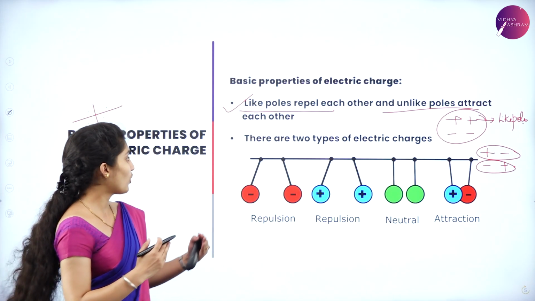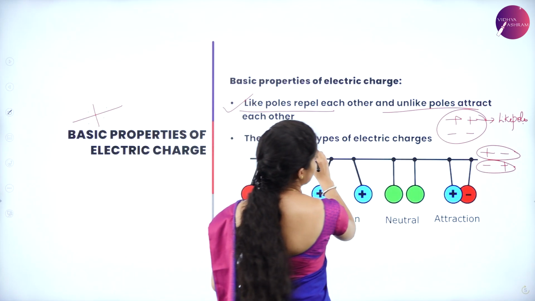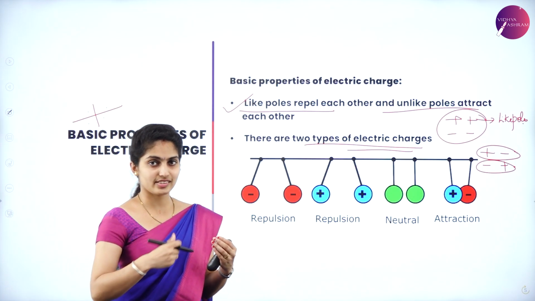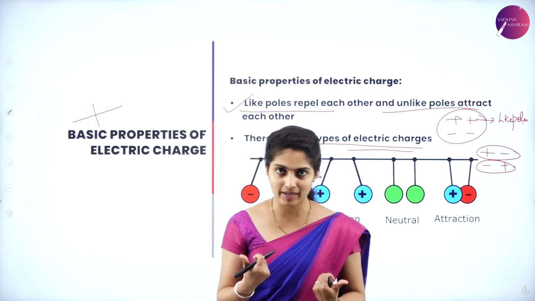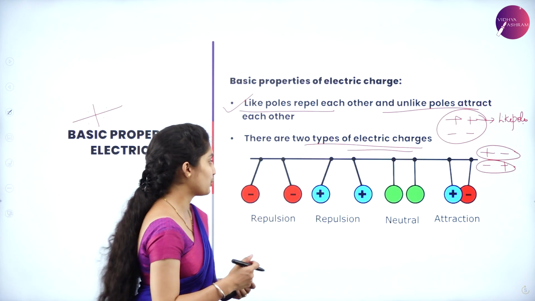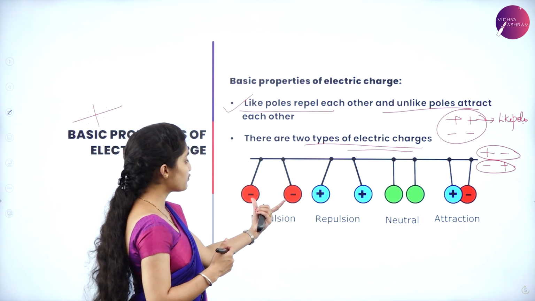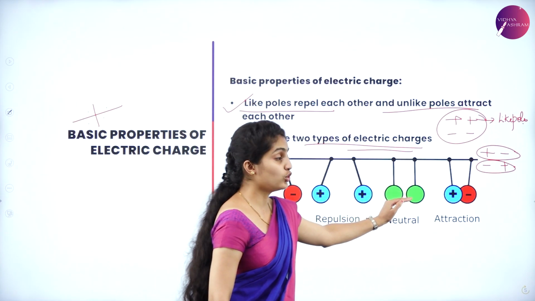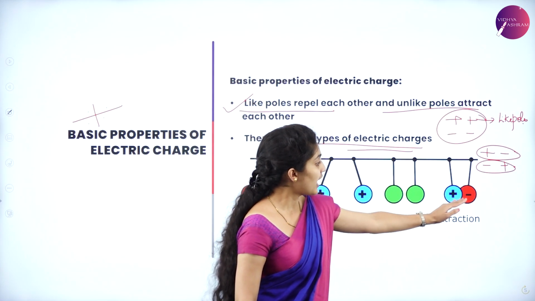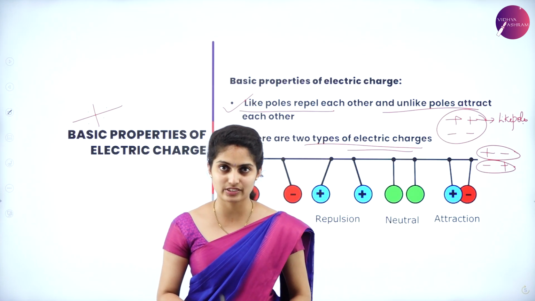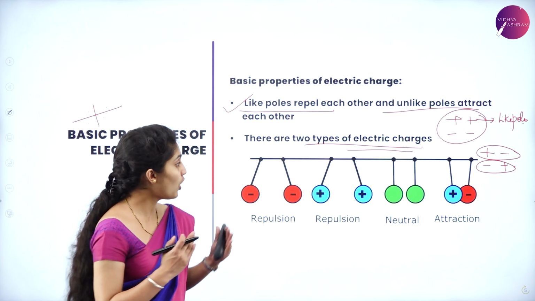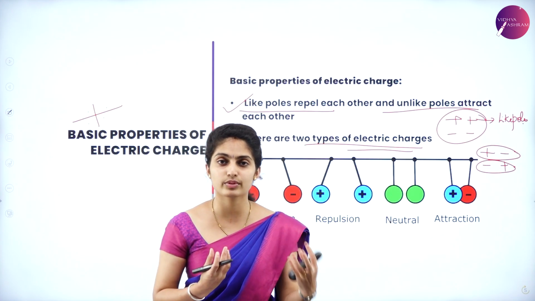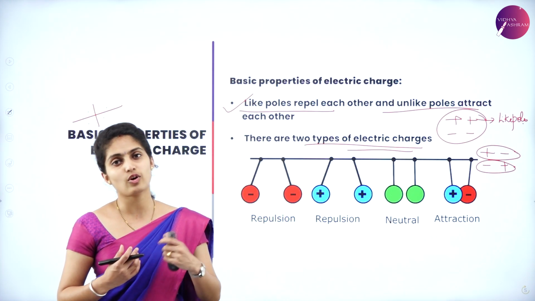Coming to the second point, there are two types of electric charges. Remember, one is plus, the positive charge, and the other is minus, the negative charge. Two like poles repel; with no charge, it is neutral; and two unlike poles attract. So it is very easy to understand how the charge behaves with another charge of the same sign, of a different sign,